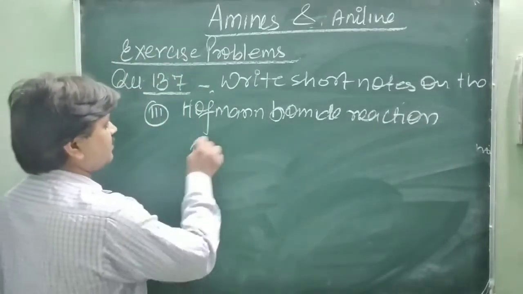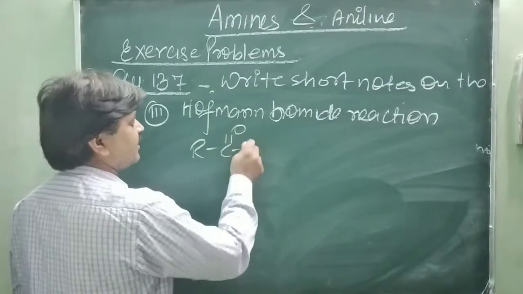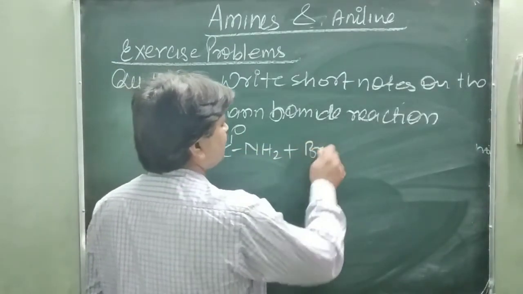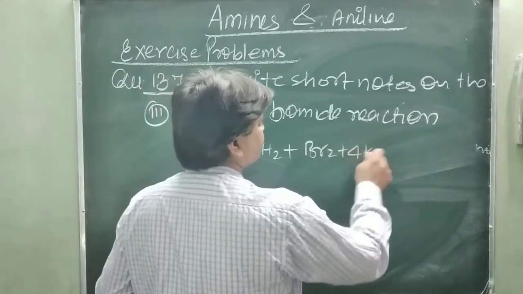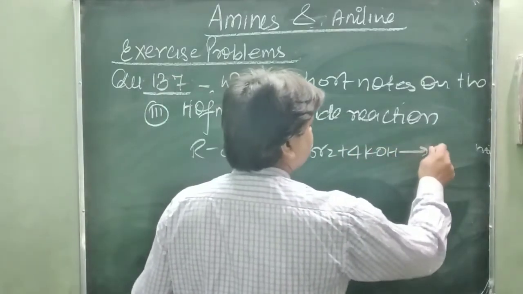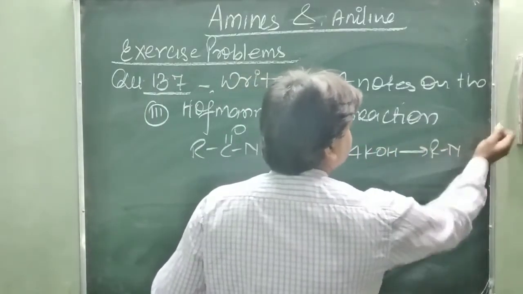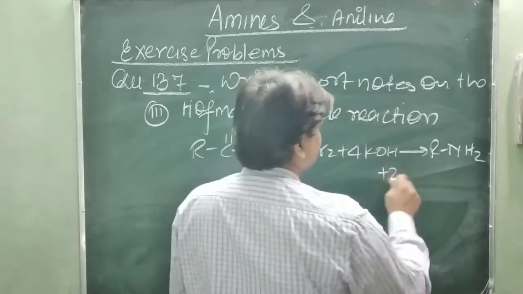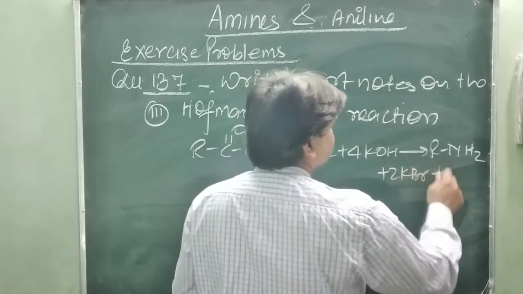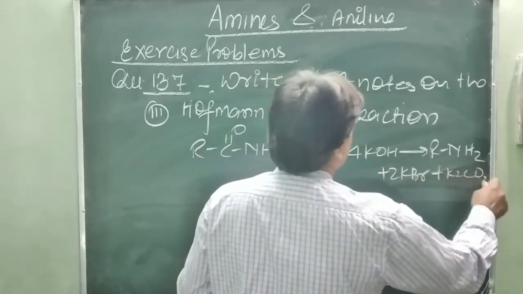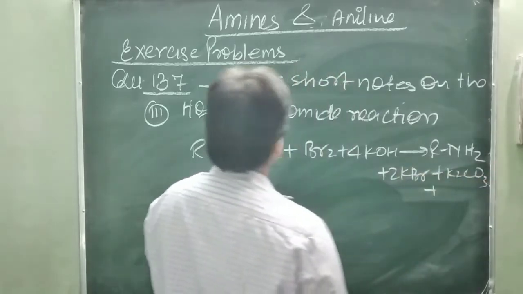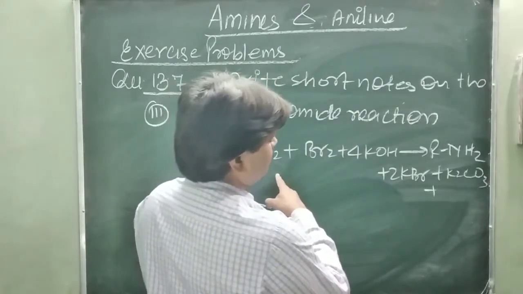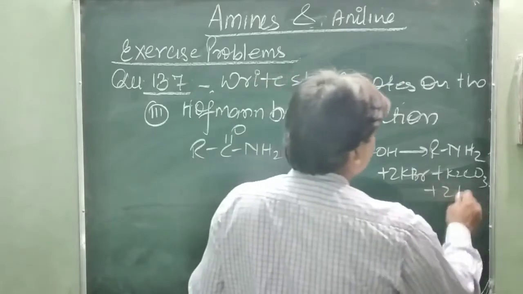Just like RCONH2, when treated with bromine plus 4KOH, forms RNH2, this is the amine, plus 2KBr plus K2CO3 plus 2H2O.